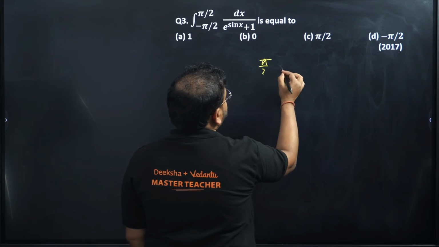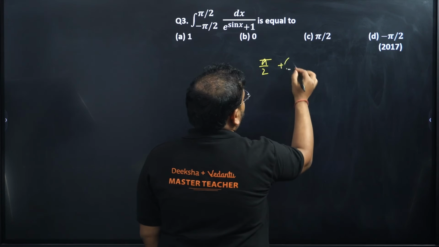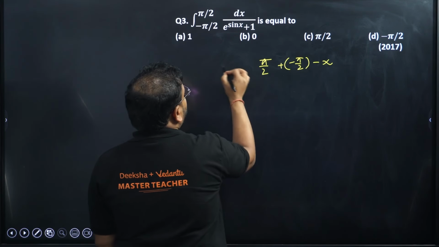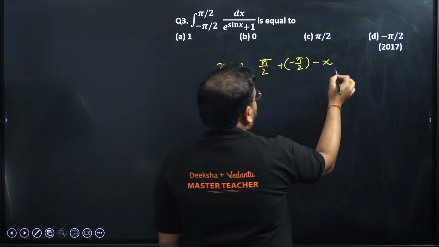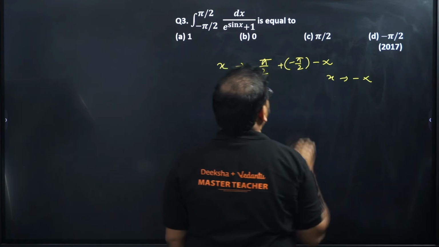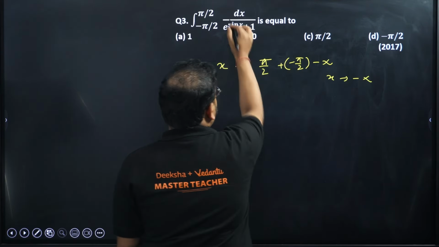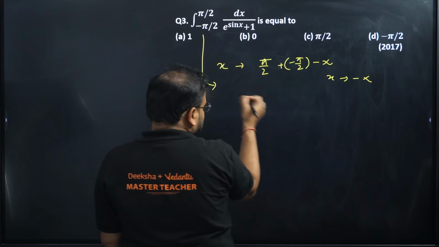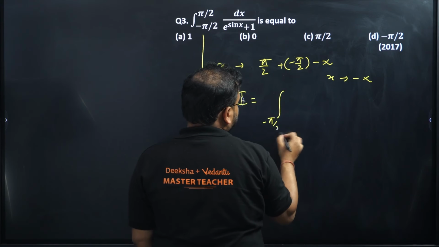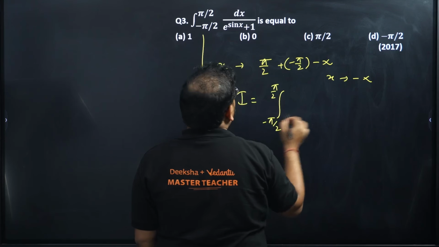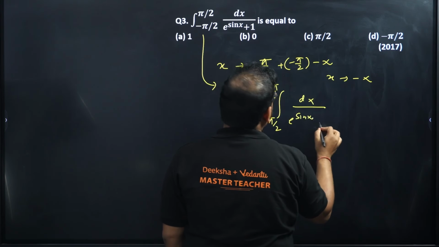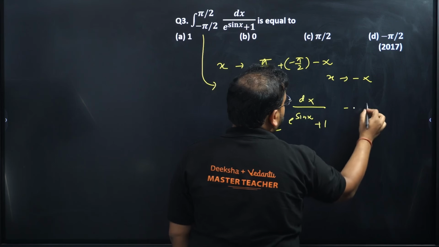Add the limits, subtract the variable from there, and replace x by that. So you're going to replace x by, this will be cancelled, right? So you're going to replace x by minus x. Okay, so take this out. This is my first equation first of all. I can write this as integration, right? So integration I equals minus pi by 2 to pi by 2 dx upon e power sin x plus 1 is my equation number 1.